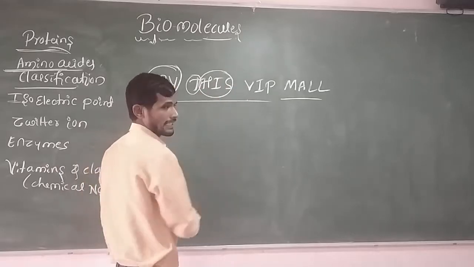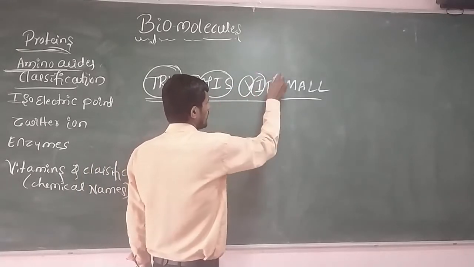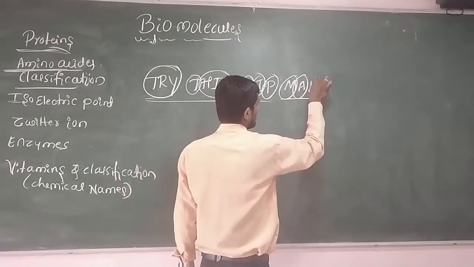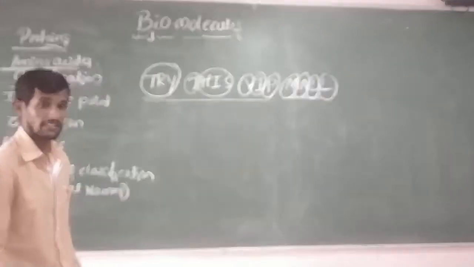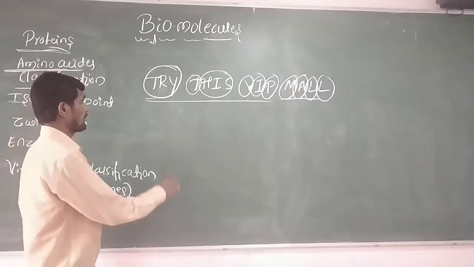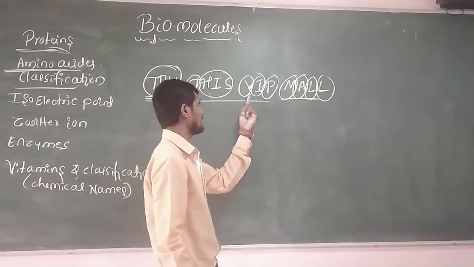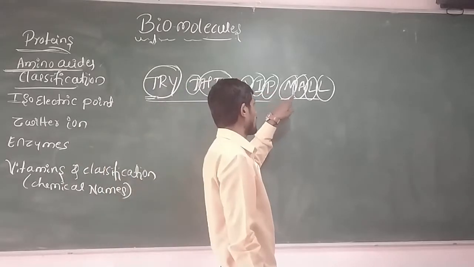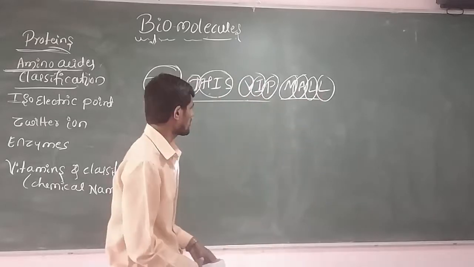This "his" indicates histidine, then valine, isoleucine, phenylalanine, methionine, arginine, lysine and leucine. These are the 10 essential amino acids. Remember, once again: tryptophan, tyrosine, histidine, valine, isoleucine, phenylalanine, methionine, arginine, lysine, leucine.